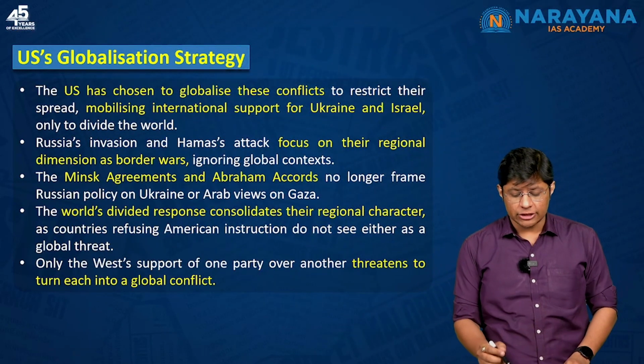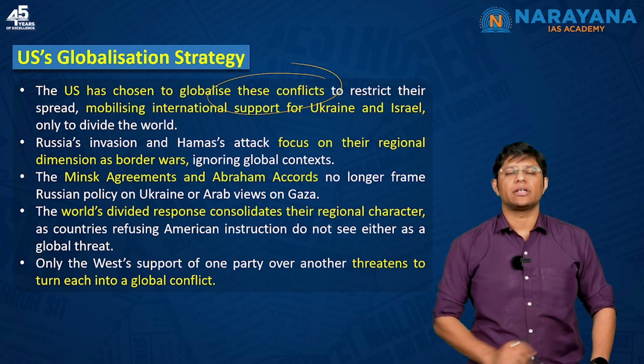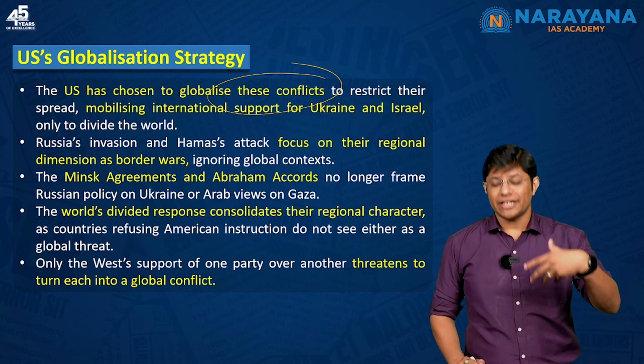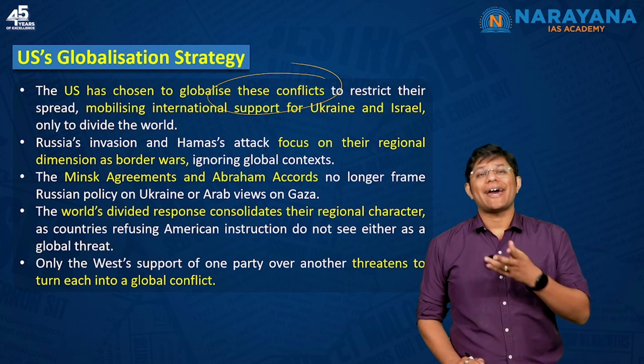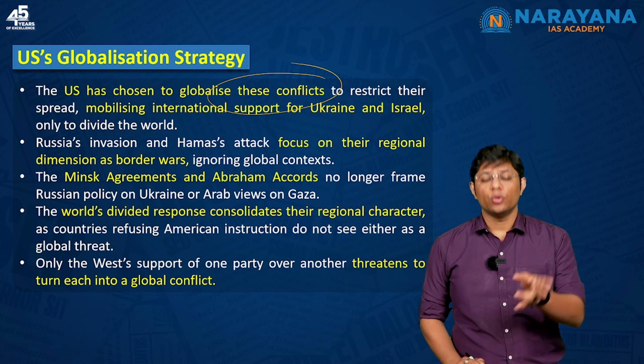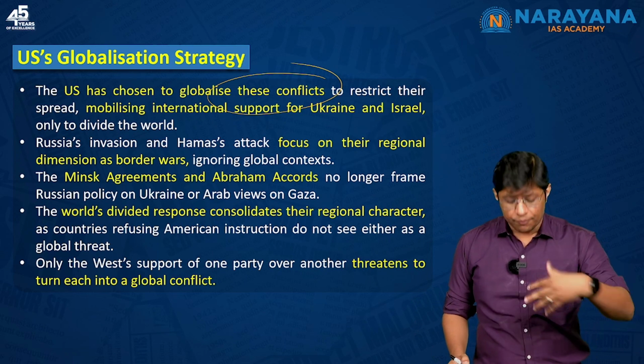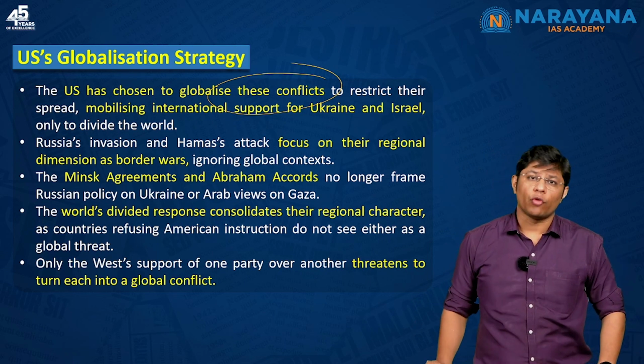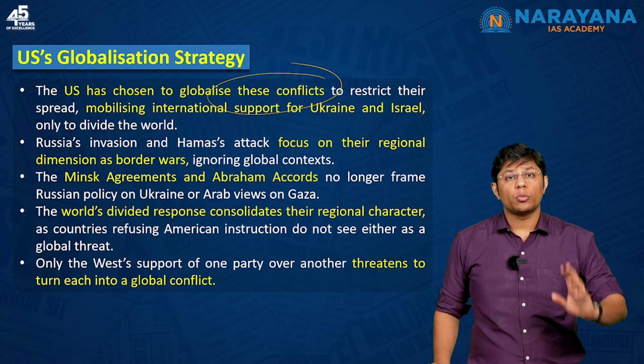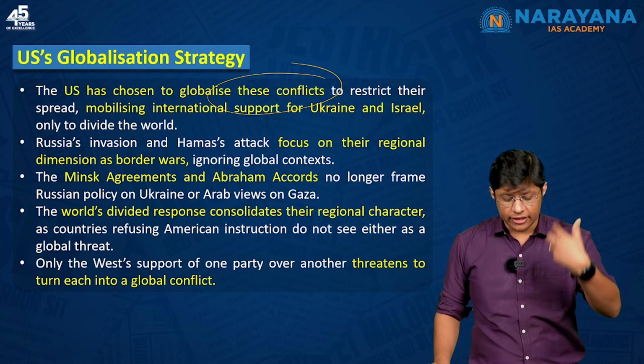Now, USA has chosen to globalize these conflicts. That is, they are trying to mobilize international support for Ukraine and Israel. Why? They are trying to mobilize or globalize this conflict so as to prevent the spread of war. This is the reason they are trying to globalize the conflict, so that they get the international support.